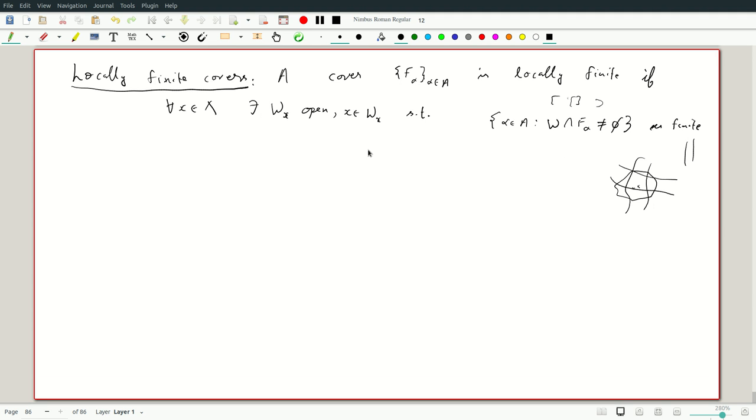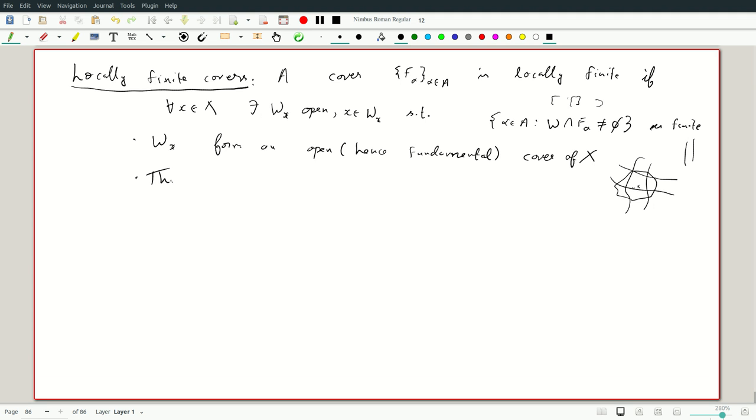But locally finite means that there may be infinitely many, but given any point, we can find an open set containing it, so only finitely many are intersected. So now the W_x form an open, hence fundamental, cover of X.